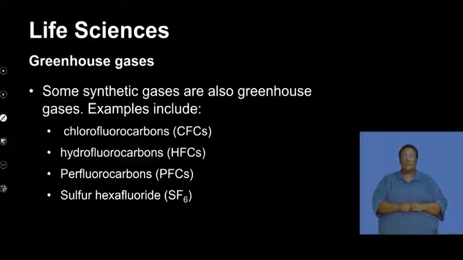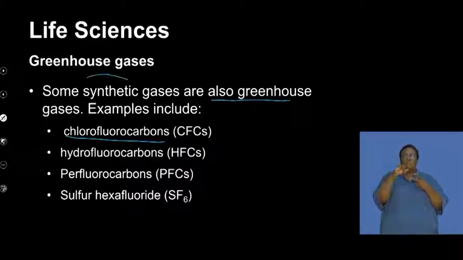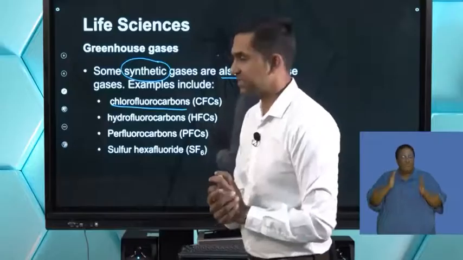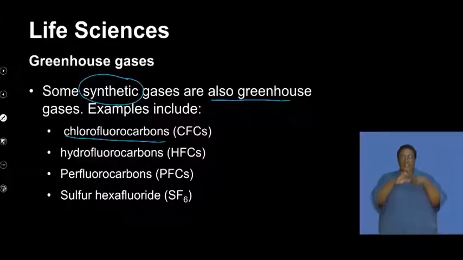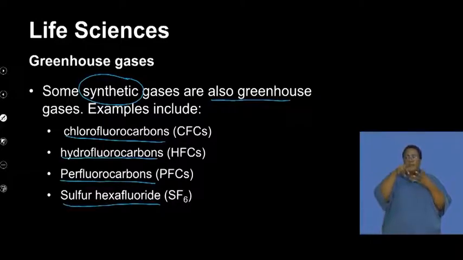So some synthetic gases are also greenhouse gases. For example, your chlorofluorocarbons. And by synthetic, I mean these are gases that are produced due to human activity. Hydrofluorocarbons, HFCs, you've got your perfluorocarbons, and you've got your sulfur hexafluorides. Now guys, these are just exposing you to some of them.